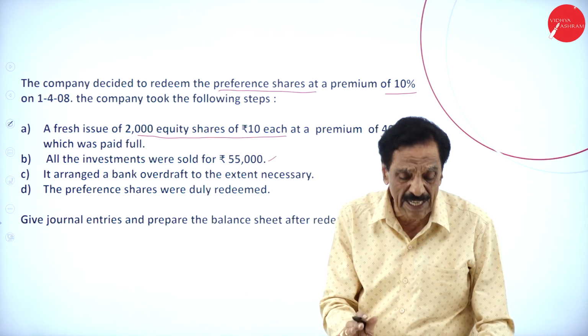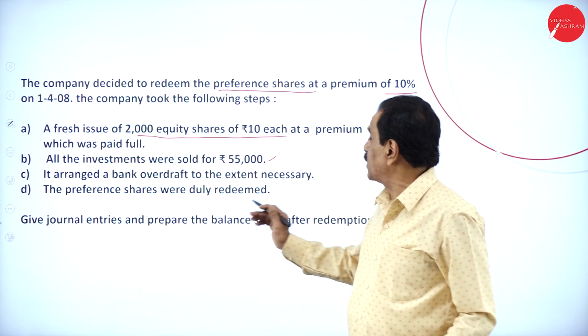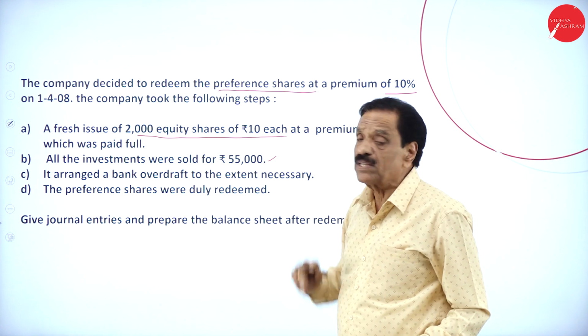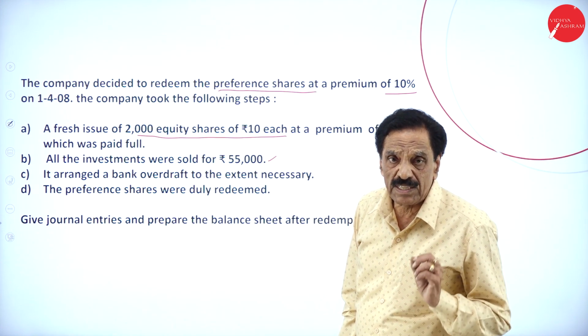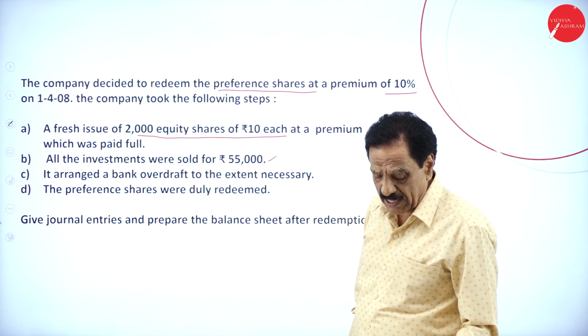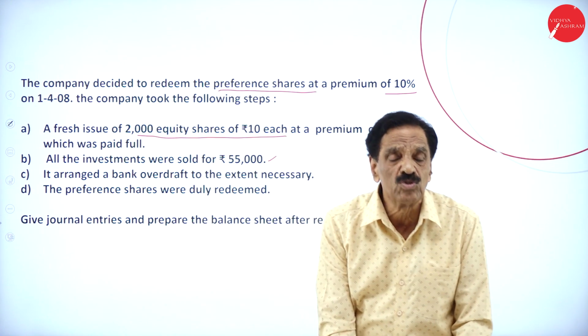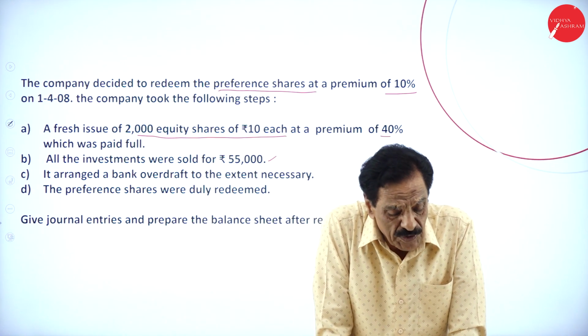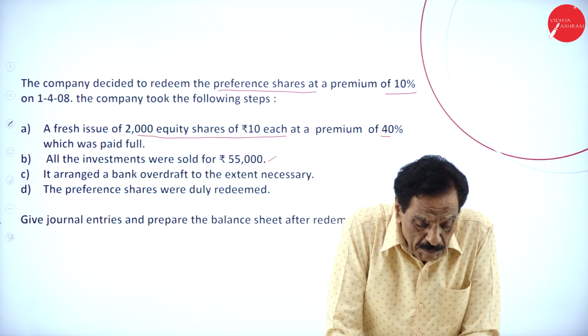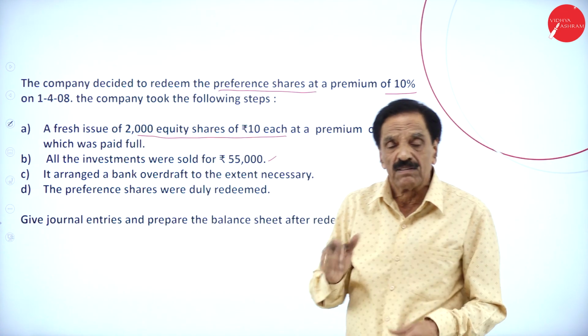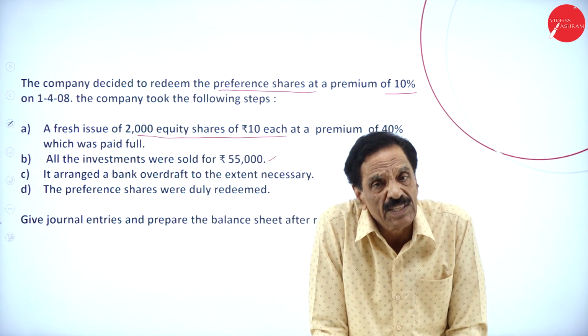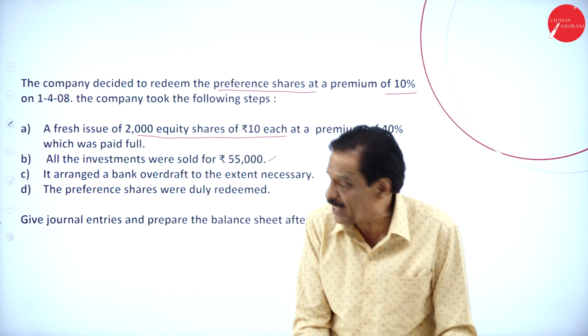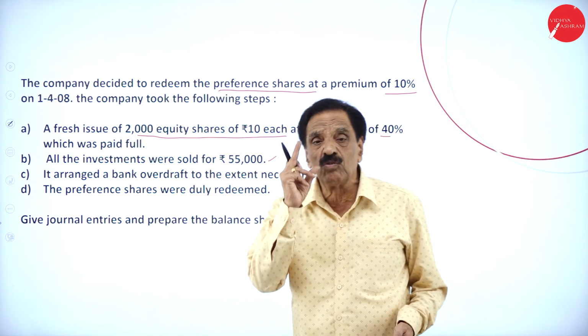We'll pass the entry and see how much it will come to. What is the first one? Shares are issued. How many shares are issued? 2,000 shares are issued. We'll go one by one. 2,000 at rupees 10 at 14 rupees. Then you have got a profit and loss account. Now you have to utilize the general reserve. You can utilize the profit and loss account. Actually, you want 1 lakh.